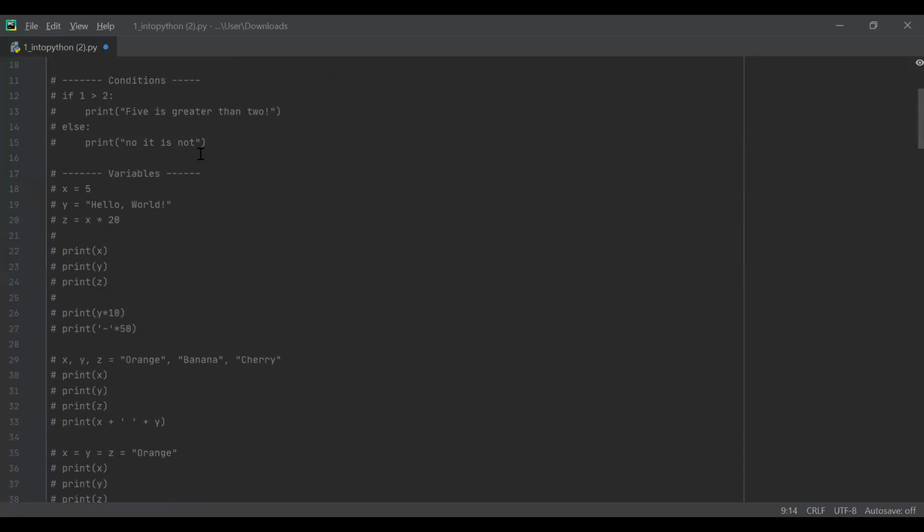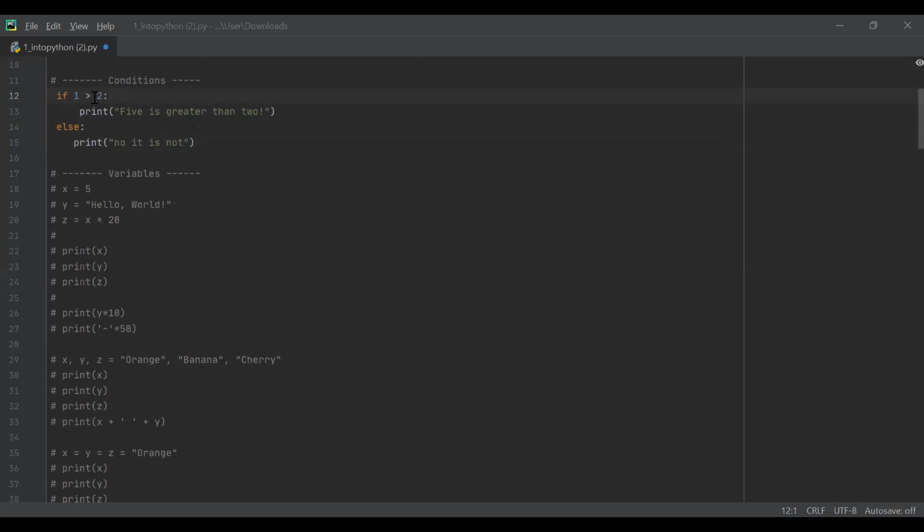What is a condition? Here in our example, I just want you to see the colors. Here we have a condition called if. What if does is it looks at the statement you write. So in my statement, I wrote if 1 is bigger than 2, it prints 5 is greater than 2.